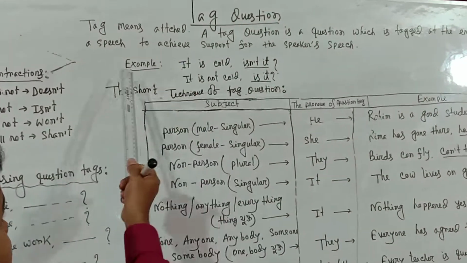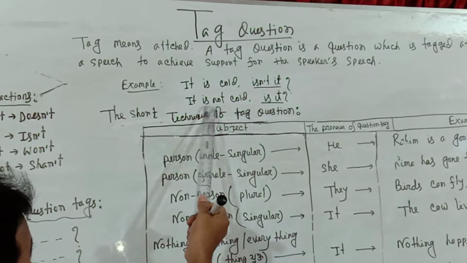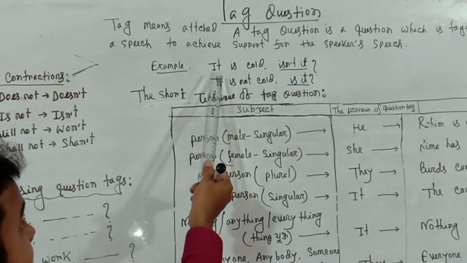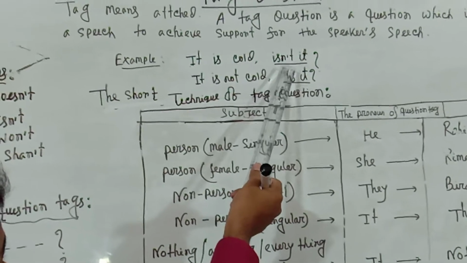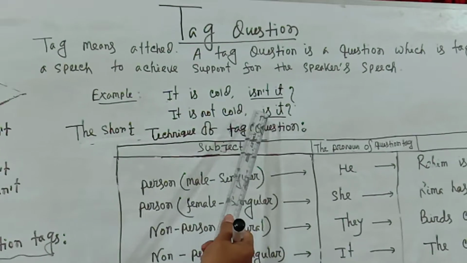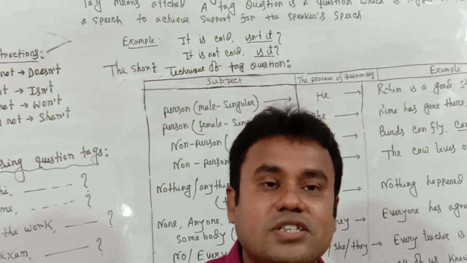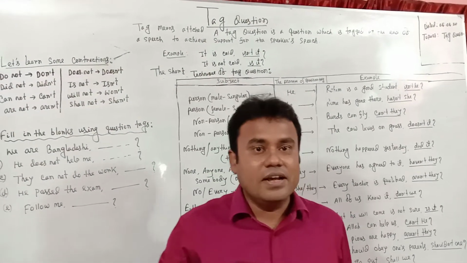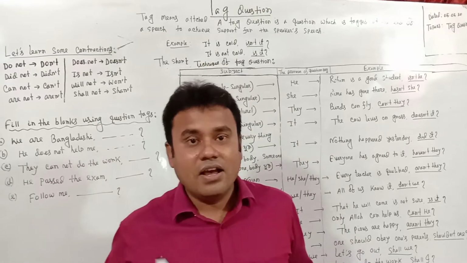The rules of tag questions. Example: It is cold, isn't it? It is not cold, is it? When the statement is affirmative, the tag question will be negative. When the statement is negative, the tag question will be affirmative. There are 2 rules of tag questions. When the statement is affirmative, the tag question will be negative. When the statement is negative, the tag question will be affirmative.